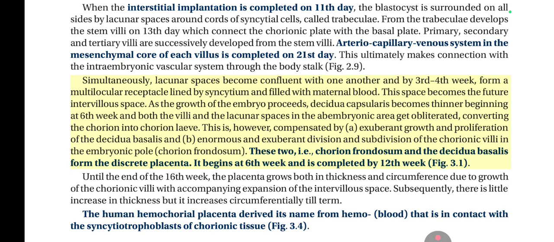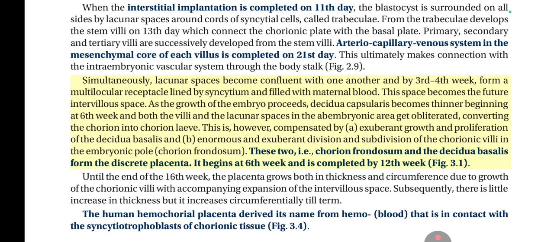As the growth of the embryo proceeds, decidua capsularis becomes thinner beginning at 6th week, and both the villi and the lacunar spaces in the abembryonic area get obliterated, converting the chorion into chorion leaf. This is, however, compensated by a. exuberant growth and proliferation of the decidua basalis, and b. enormous and exuberant division and subdivision of the chorionic villi in the embryonic pole, chorion frondosum. These two, the chorion frondosum and the decidua basalis, form the discrete placenta.